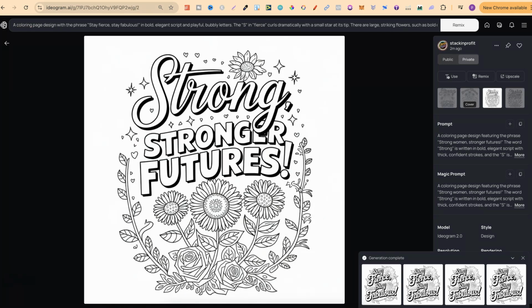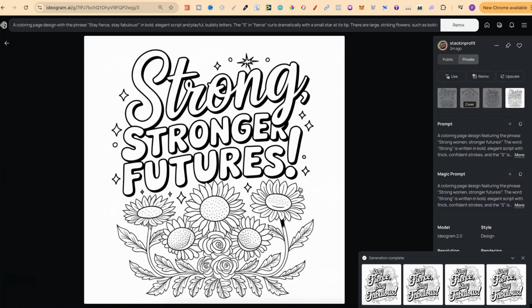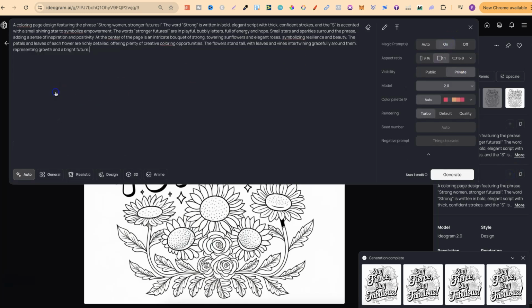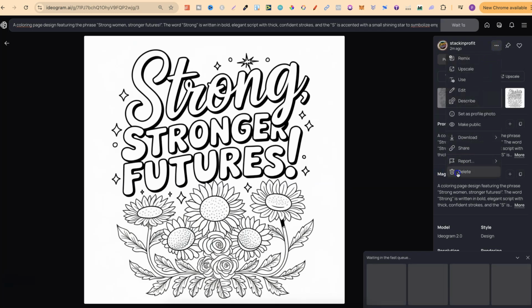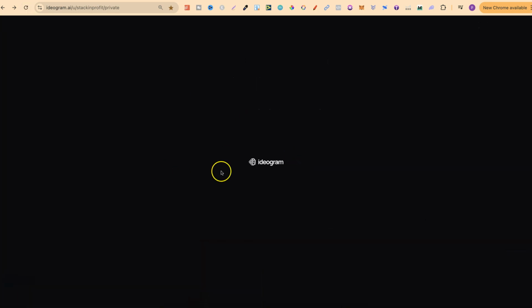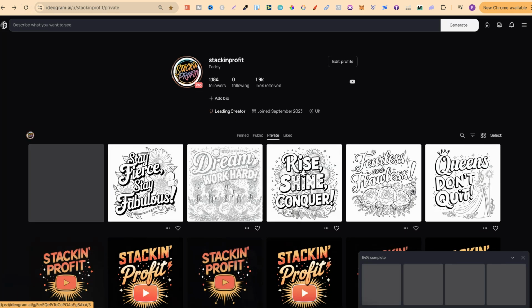Strong, stronger. So this is actually missed out. I really like this. That's a shame. But this is actually missed out the strong women, stronger futures. So what we're going to do is regenerate this, see if it sorts it out, but we're going to use that magic prompt. And then we'll go ahead and delete this one as well. Let's just go ahead and refresh the page to sort out this as well, just like that.